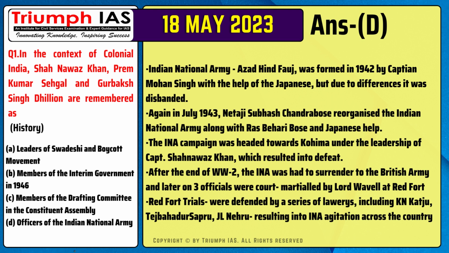Number 3. The INA campaign was headed towards Kohima under the leadership of Captain Shah Nawaz Khan, which resulted in defeat. Number 4. After the end of WW2, the INA had to surrender to the British Army, and later on 3 officers were court-martialed at Red Fort. Number 5. Red Fort trials were defended by a series of lawyers, including Bhulabhai Desai, Tej Bahadur Sapru, and Jawaharlal Nehru, resulting in INA agitation across the country.